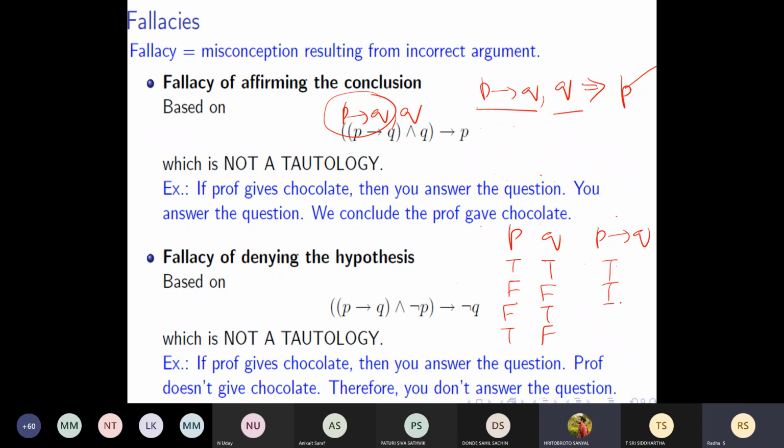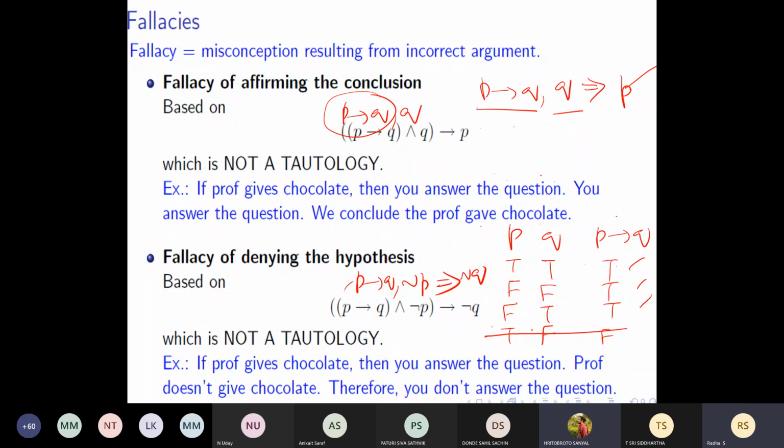Okay. Again, P implies Q is true. So I am eliminating this. Here also, P implies Q is true. P is not true. They are saying that when these two happen together, the only possibility is Q is not true. I'm saying this is also false. False in the sense, I cannot say that only Q is false. Q can be true also. See, I think you will understand. P implies Q is true in all these three cases.